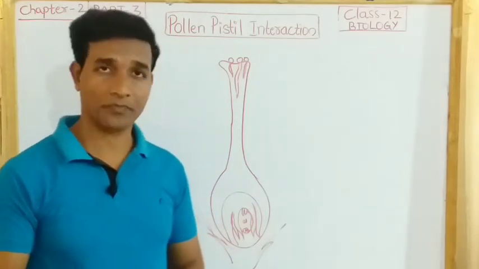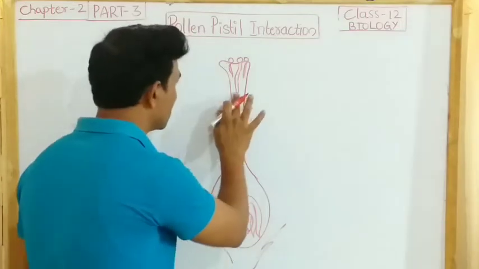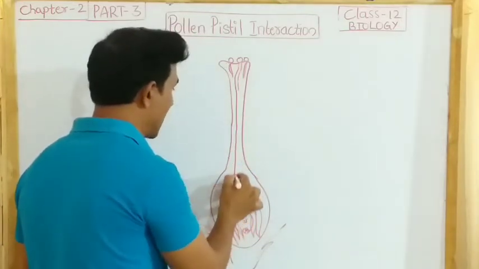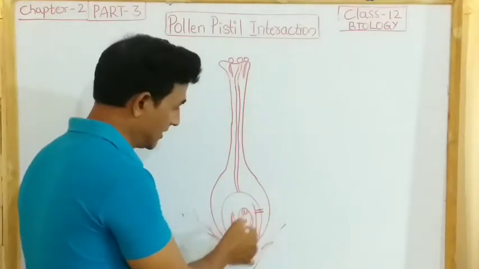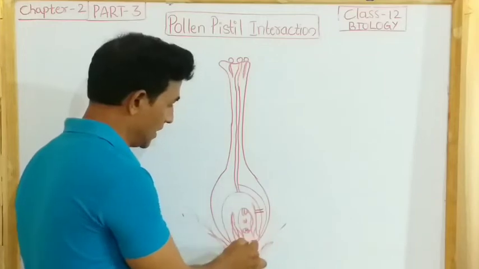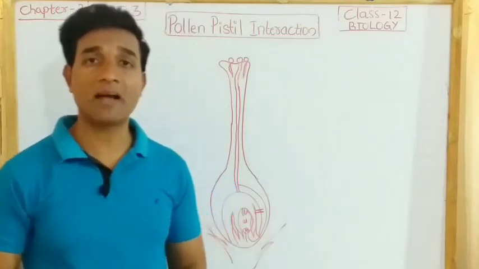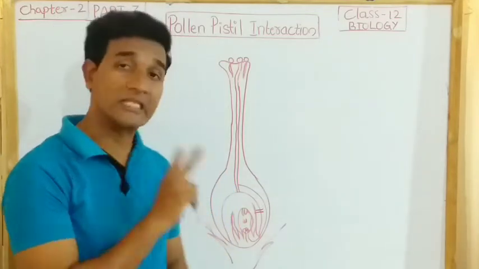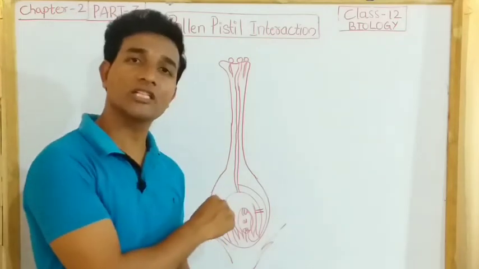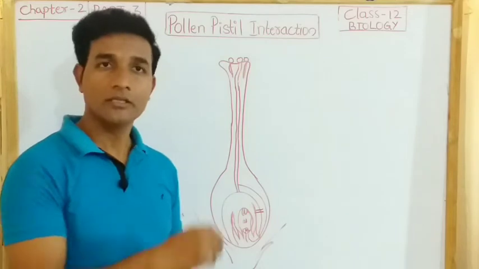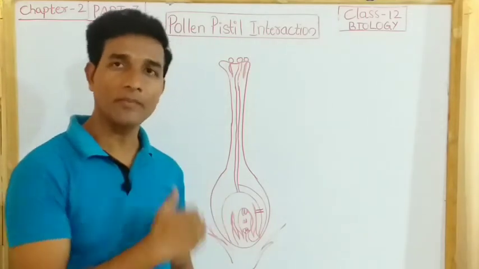In the ovary, the pollen tube may enter through the chalaza or sometimes through the integuments, and most of the time through the micropyle. We know that in the micropyle there are two synergids along with the egg. When the pollen tube enters the micropyle, the synergids with the filiform apparatus guide the pollen tube to come inside.